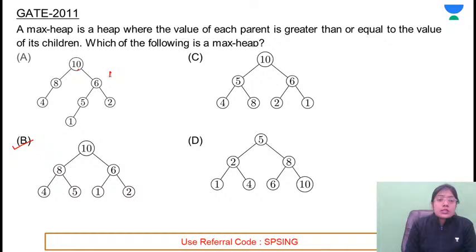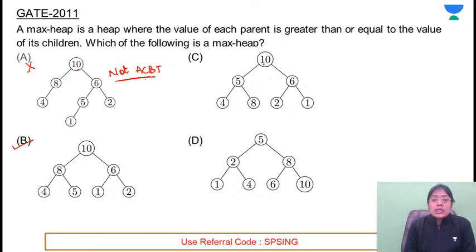First of all, this is not ACBT. Whenever we have to check for the heap property, first of all, the tree must be an ACBT, but this tree is not ACBT, so that is why this is not a max heap. We are not looking for the property.